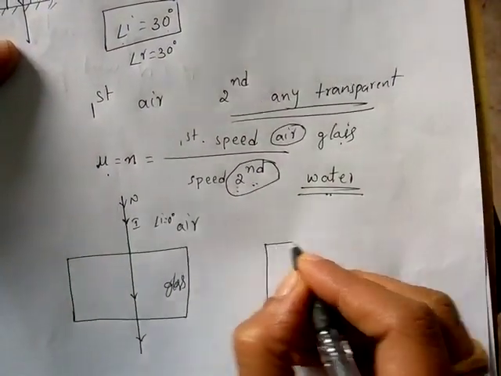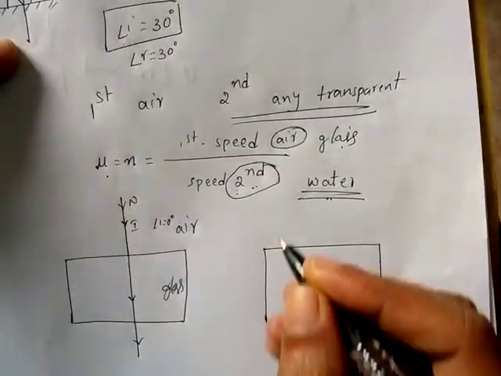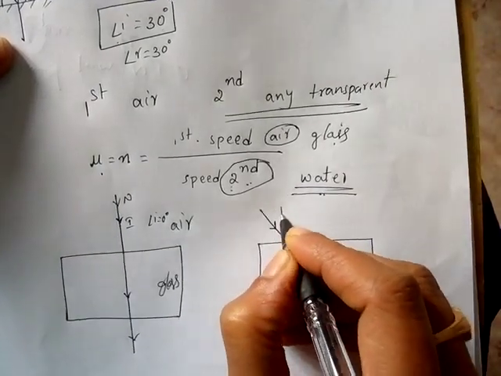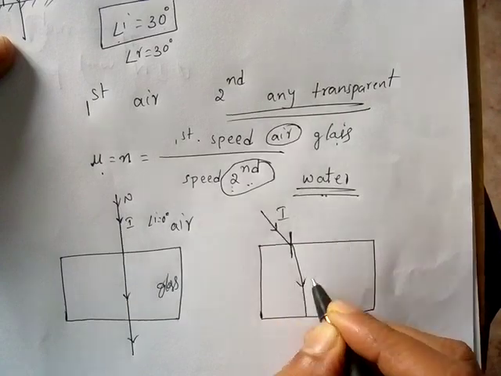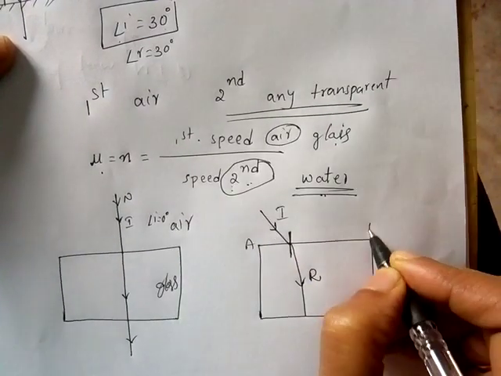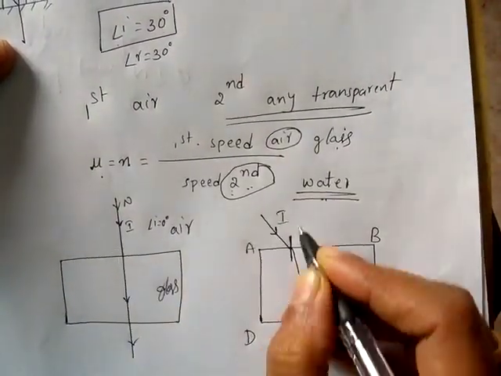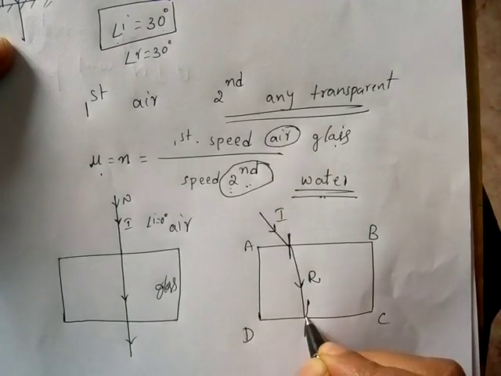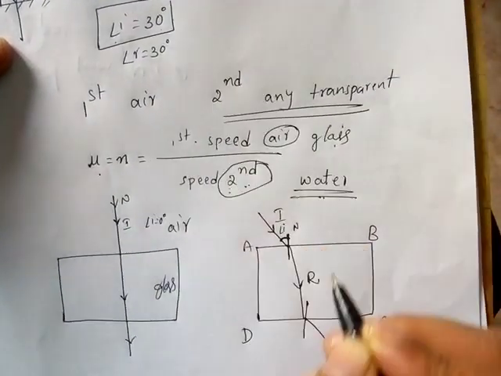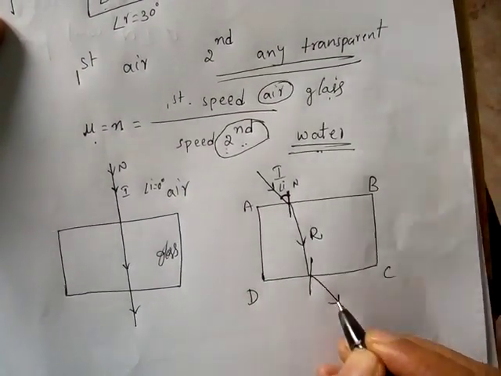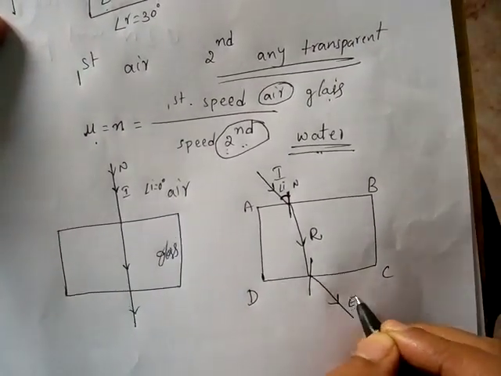Then generally when the light is passing through a glass slab, you will observe the bending. So in this refraction, ABCD is a glass slab. You will see refraction and again at the normal, again it will bend like this. The angle between normal and incident ray is the angle of incidence. The second refracted ray we call the emergent ray.